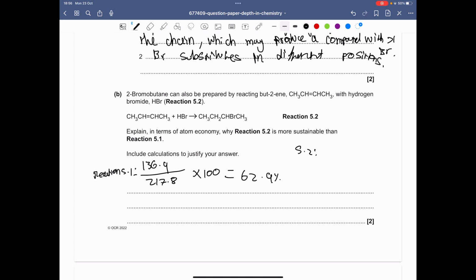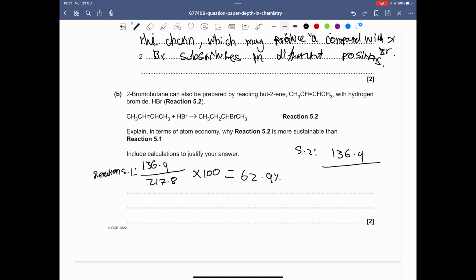And if we were to do it for 5.2, the atom economy would be the MR of the product, 136.9, over the MR of the reactants. Obviously, as this is electrophilic addition, there's no other product, because the hydrogen bromide will add on and nothing is displaced. It's just joining onto this. It's not displacing anything, so there won't be any extra product. If you were to draw out the reaction mechanism, you would understand what I mean.